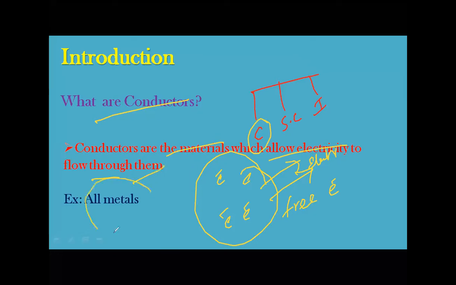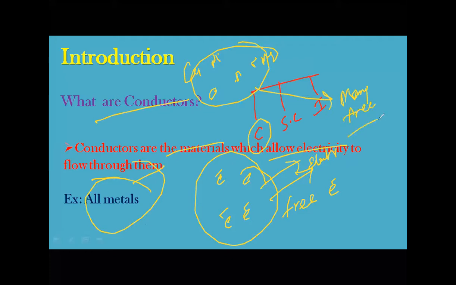What are the examples? You all know that all metals, copper, nickel, cobalt, aluminium, sodium, magnesium, definitely have many free electrons. When you have free electrons, you have current, you have electricity, electric field. So conductors are materials which allow electrons to flow, electricity to flow through the material.